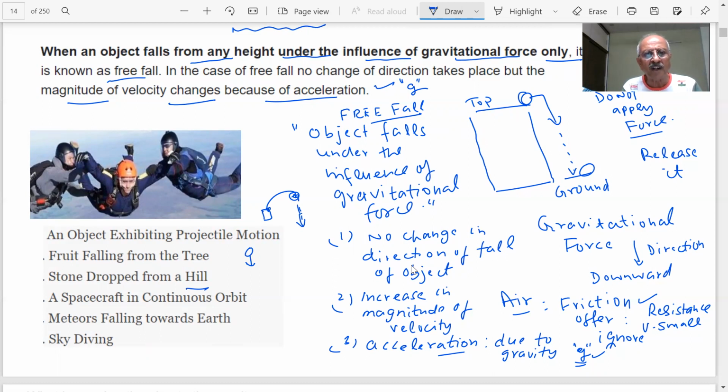A spacecraft in continuous orbit. You have seen spacecraft moving around the Earth in a continuous orbit. Meteor falling towards the Earth. Skydiving. This is skydiving. All these are examples of what? Free fall. Only gravitational force is acting on these objects, and all these objects will experience what? Acceleration due to gravity. All right.